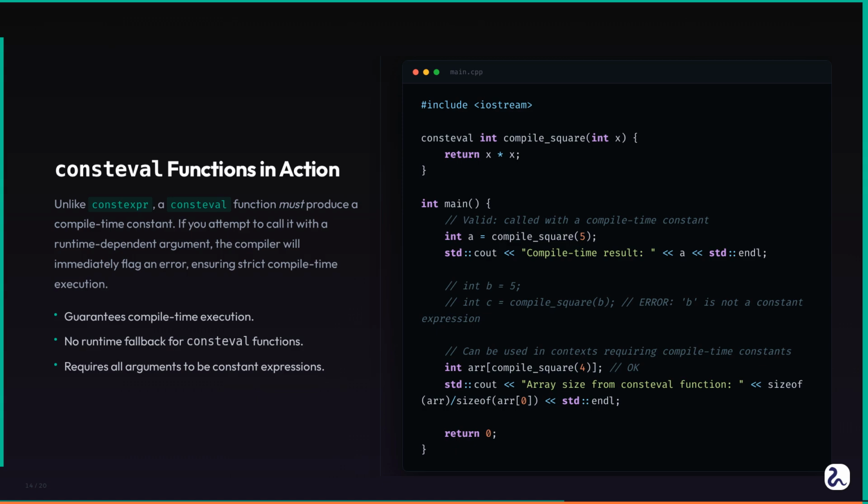Even though b holds the value 5, it is not a compile time constant expression. The compiler will give you an error like: error: call to consteval function compile_square is not a constant expression. This strictness is the core of consteval.